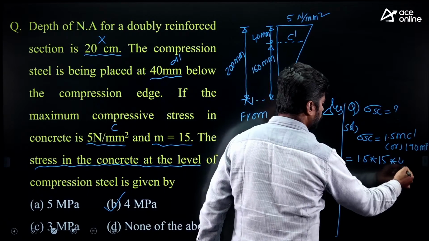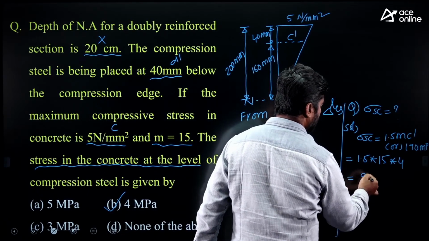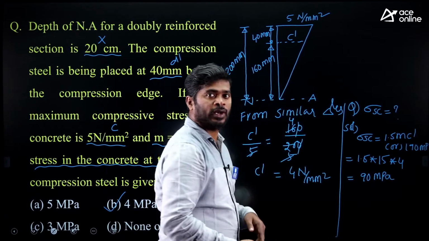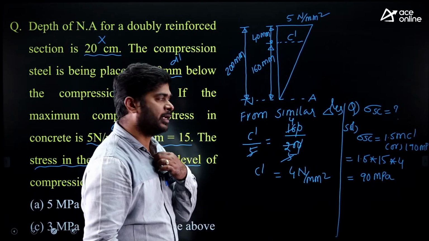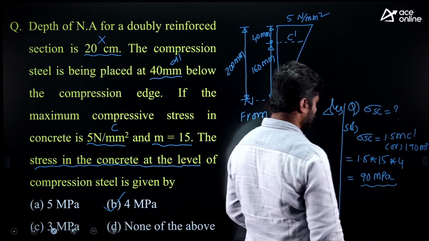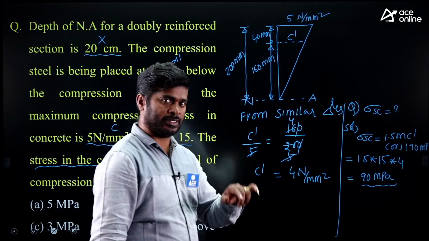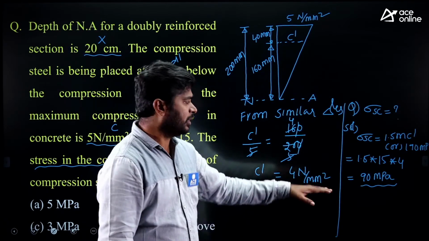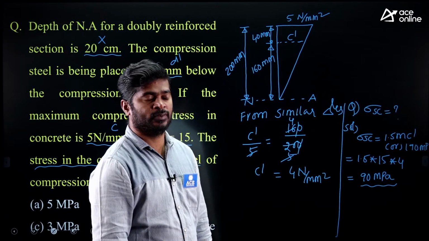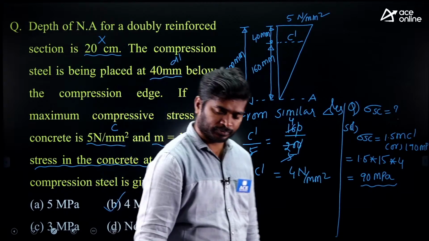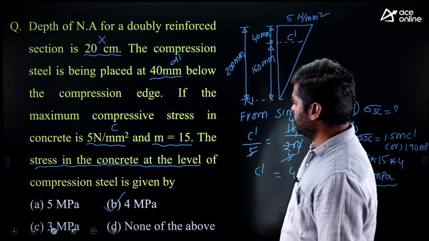C dash we are getting 4. So we get 90 megapascal. Let us compare 90 megapascal and 190 megapascal. You can take the smaller one. Smaller one is 90 megapascal. Suppose if they ask stress in compression steel in a beam, then you can find out like this, 1.5 m into C dash. Okay na? Right. Next question.